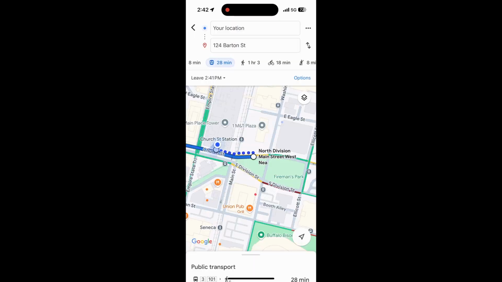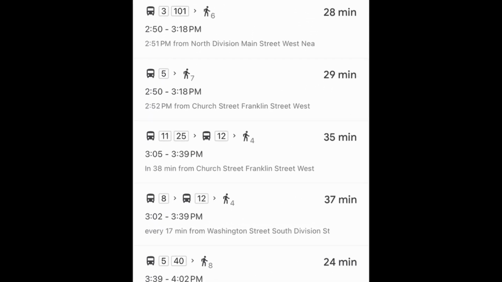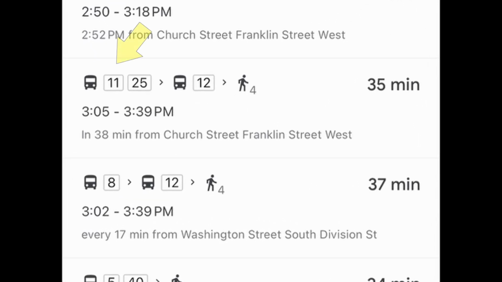Now you just have to walk to your final destination. You can follow the map on your phone to get to the Department of Social Services. Just like we did at the beginning, you follow the blue dots to your final destination. For this trip, we didn't need more than one bus. Depending on your route, you may have to take a second bus to get to your location.